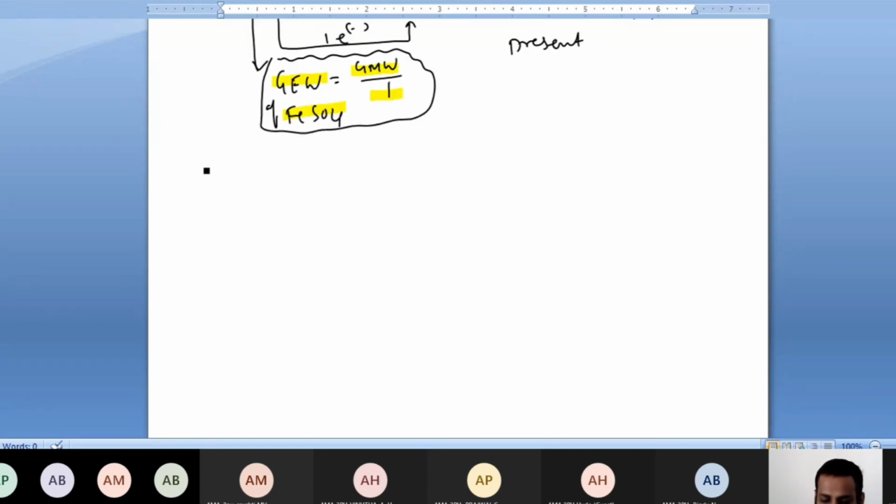Similarly, in this conversion they'll ask like this: Fe+3 plus 2I- converted to Fe+2 plus I2.